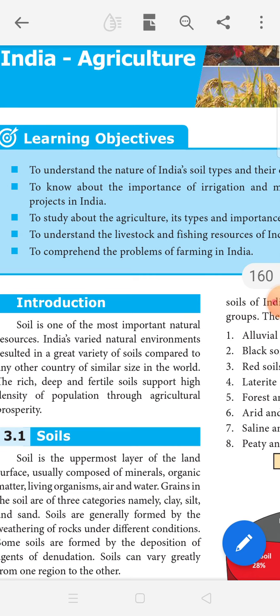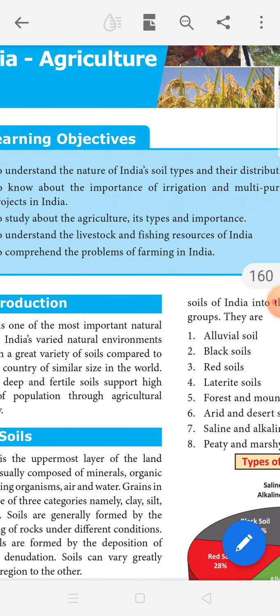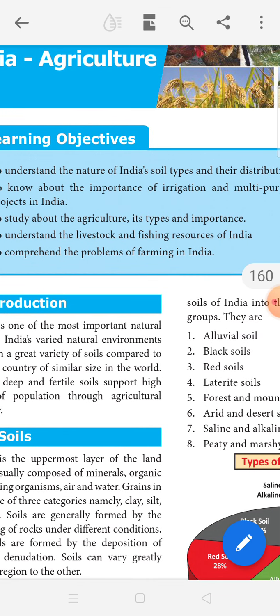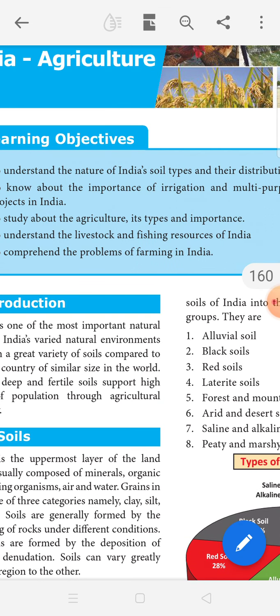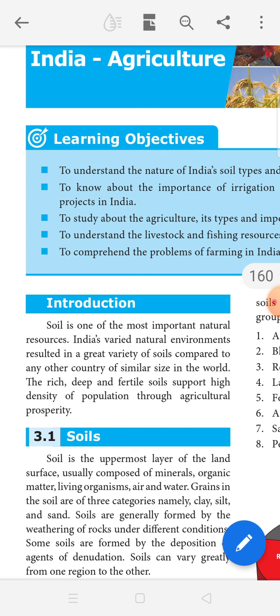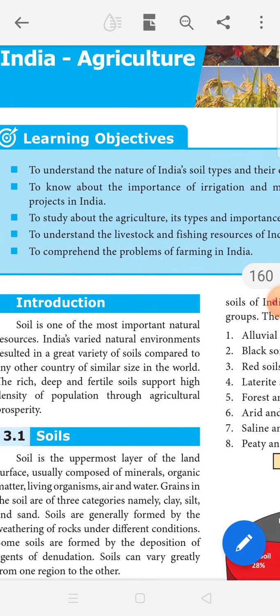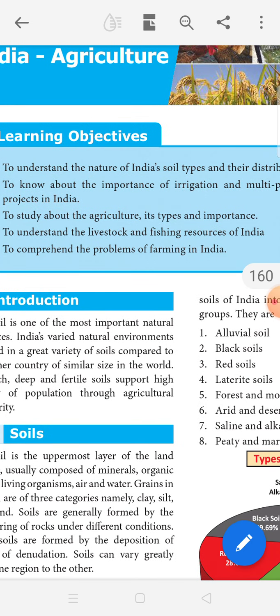To study about agriculture, its types and importance. What are the different types of agriculture and their importance. Then, to understand the livestock, cattle rearing, and fishing resources of India.